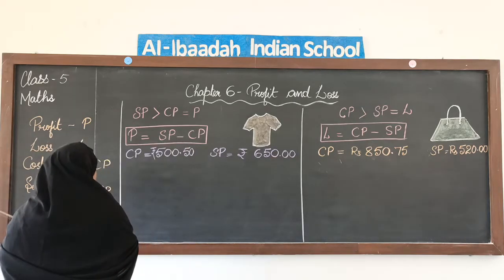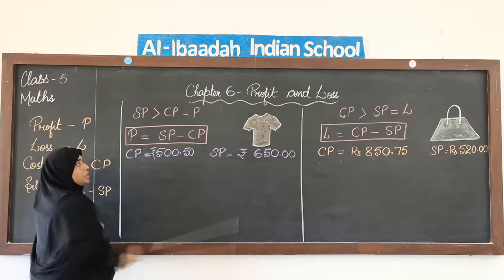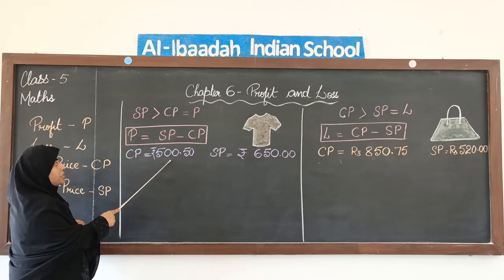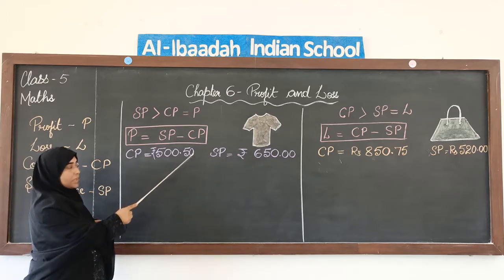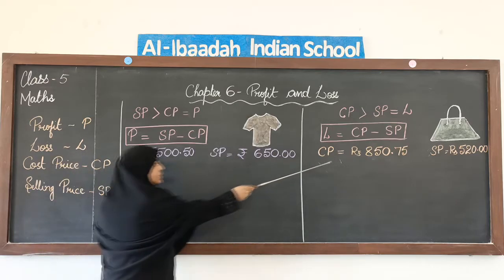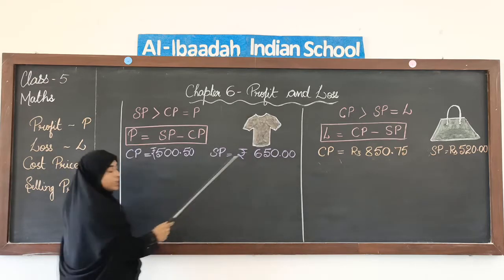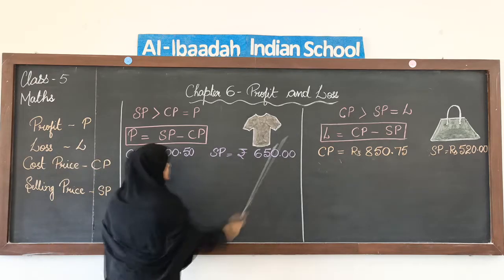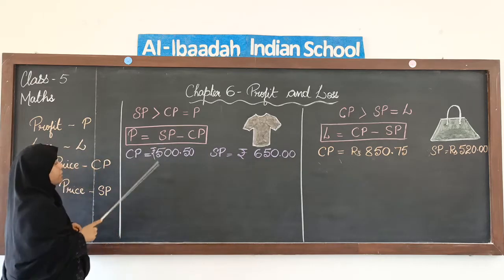Here, imagine that you have a t-shirt and your cost price for the t-shirt was rupees 550 paisa. We can use this sign for rupees, or we can also write it as RS. Both are correct. Here I have used the symbol.